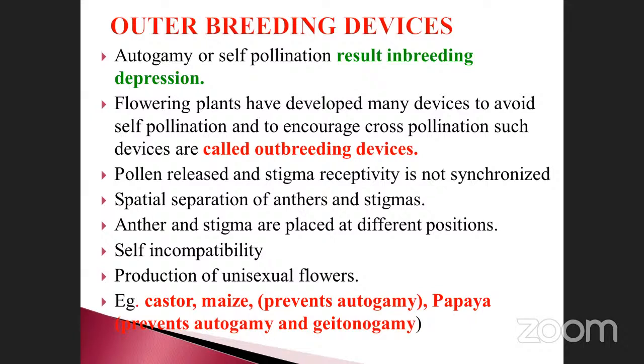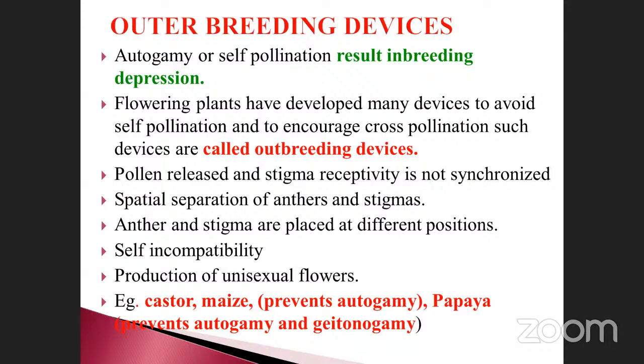See the example: castor and maize prevent autogamy. Papaya prevents autogamy and geitonogamy, because the papaya plant has unisexual flowers, not bisexual. Male flowers and female flowers are present separately, so geitonogamy is not possible. But castor and maize prevent only autogamy. These are outbreeding devices.